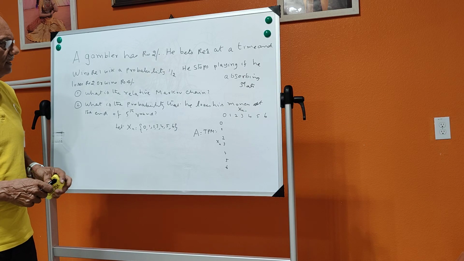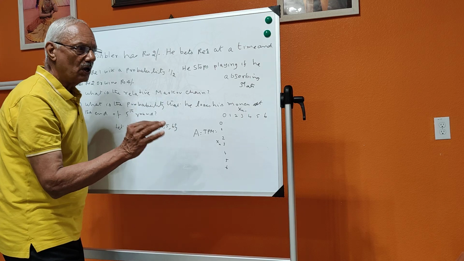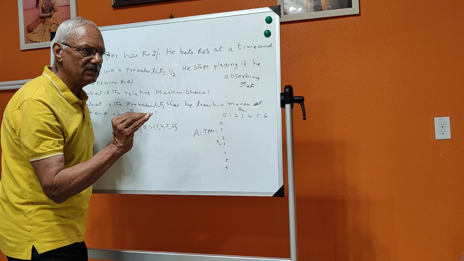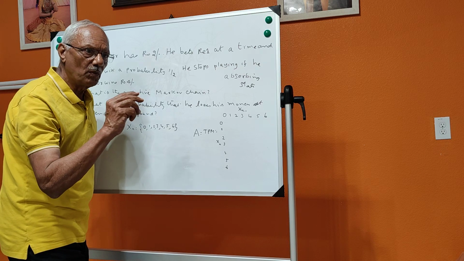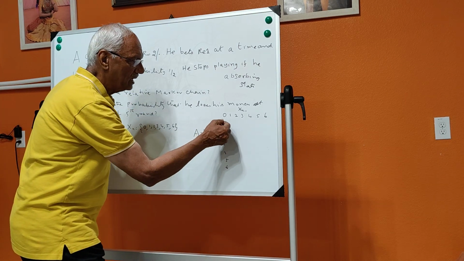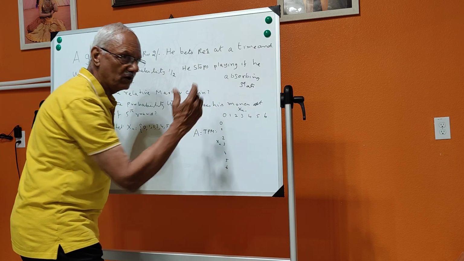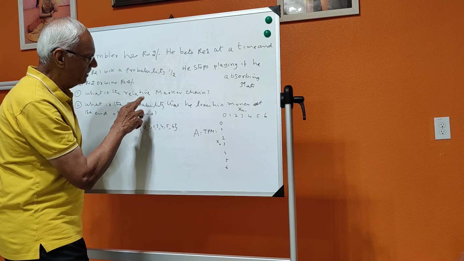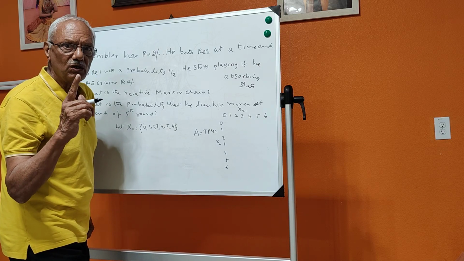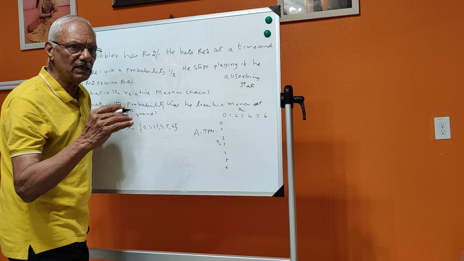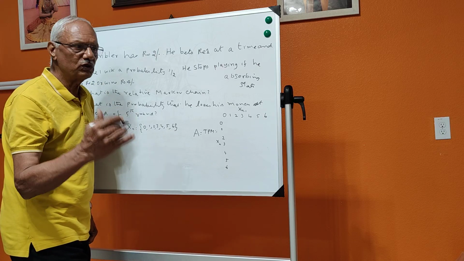Now, the probability transition matrix merely tells you what is the probability of getting 0 or 1 or 2 or 3 or 4 or 5 or 6. He has given in the problem that he has got 2 rupees and he goes for betting.